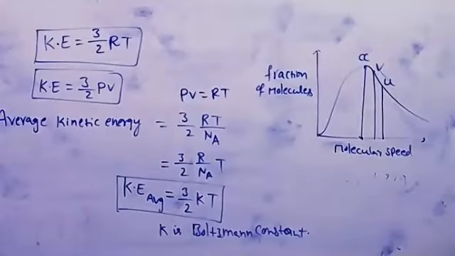What is the Boltzmann constant value, sir? The k value is 1.373 into 10 power minus 23.